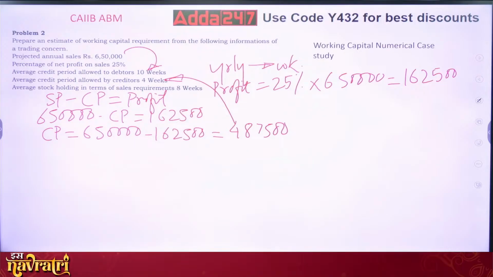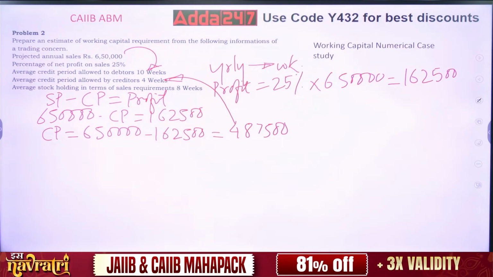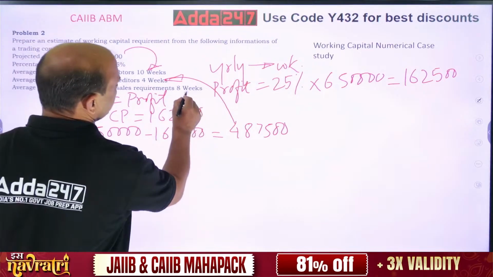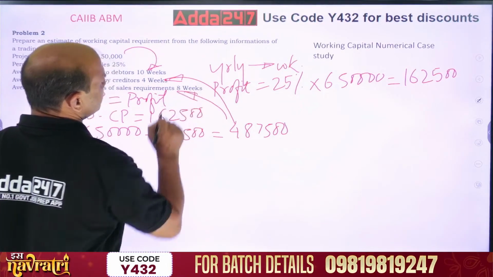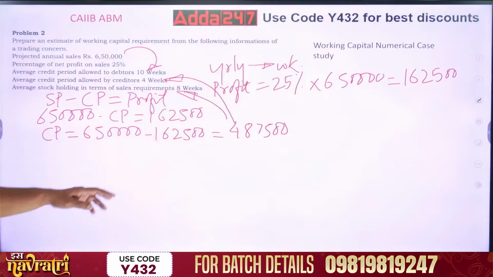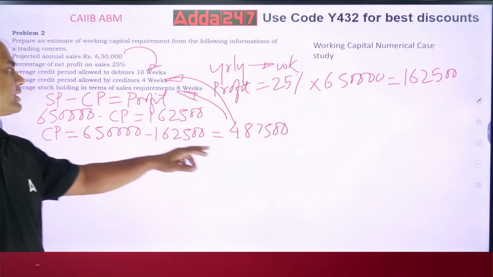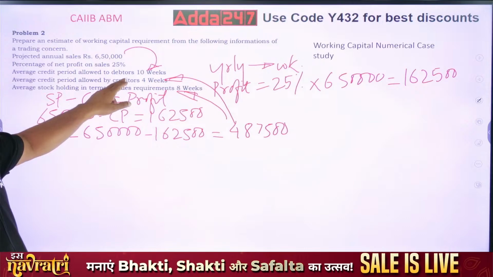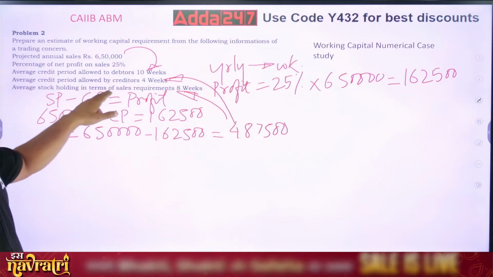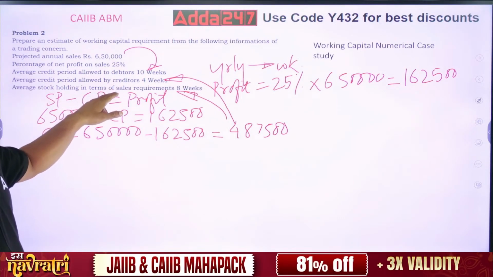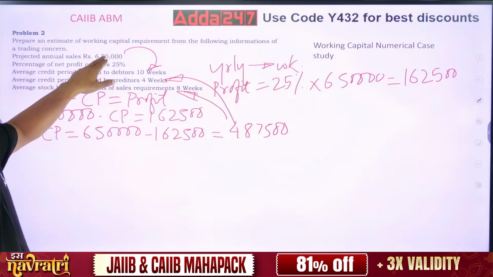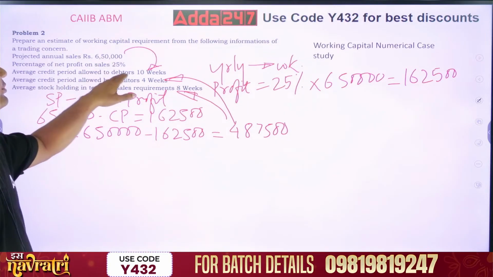Stock will always consist of raw material, so this will again be 487. So this 487,500 is related to your creditors and your stock holding also, and your 6,50,000 is related to your debtors.